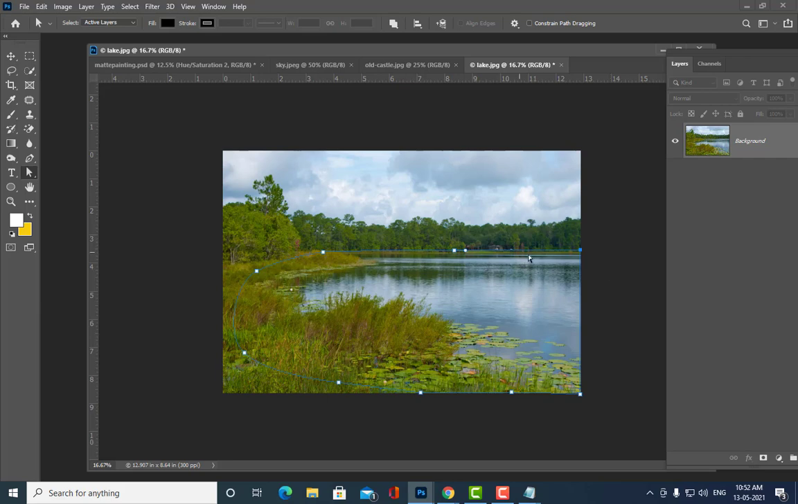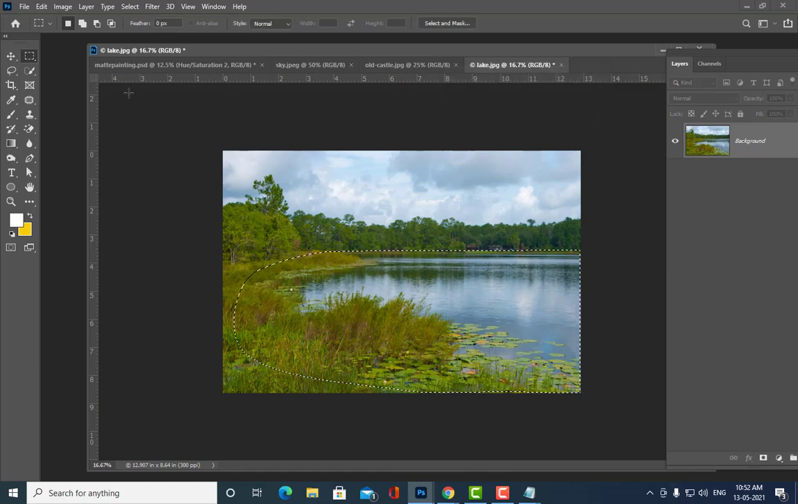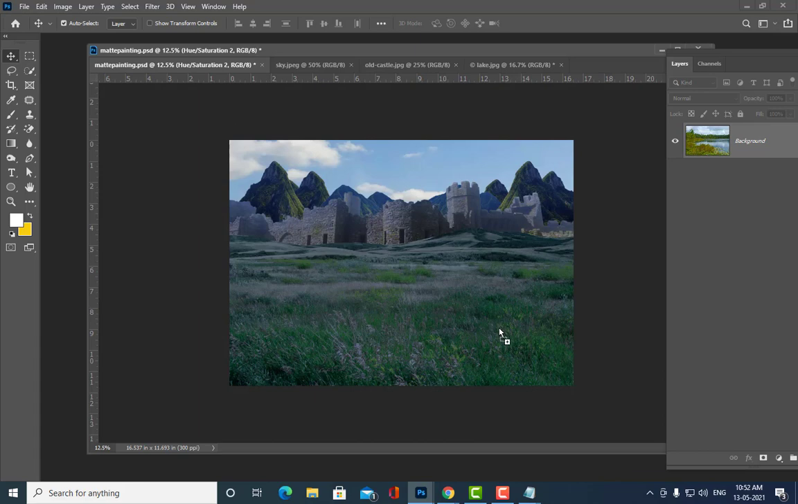Right. So once you have drawn a path like this, what is the next step? Well, again we have to use Control Enter. So we'll give some feather also. Without feather it will not look nice. So I will give at least a feather of 9. And then what is the next step? Just simply drag this and then keep it over here.